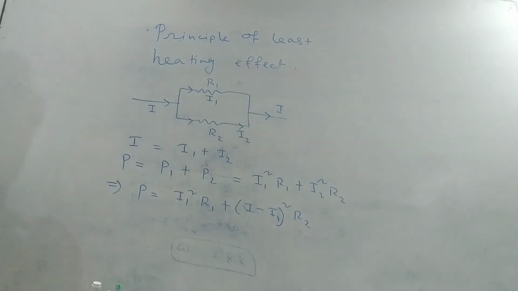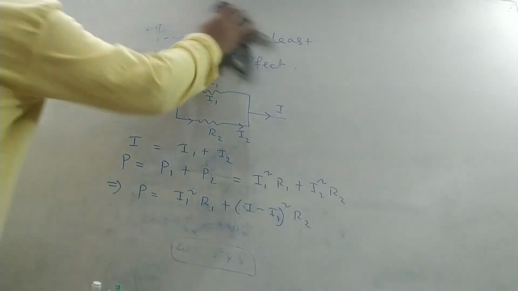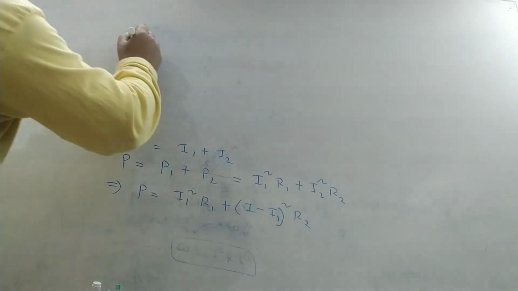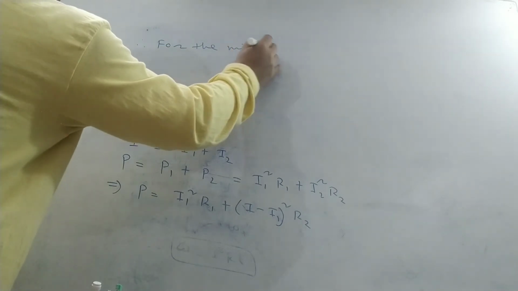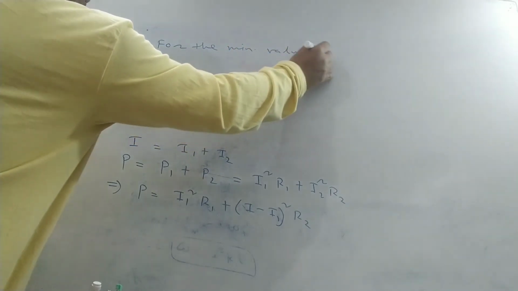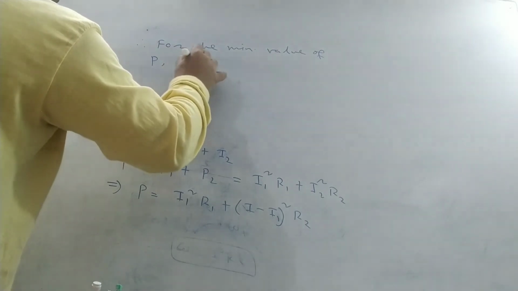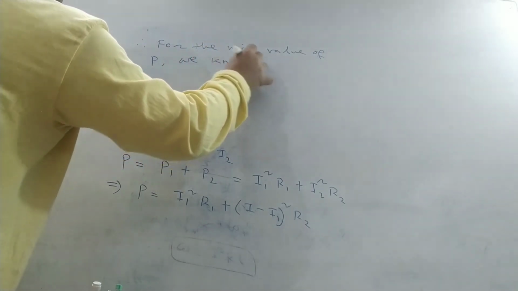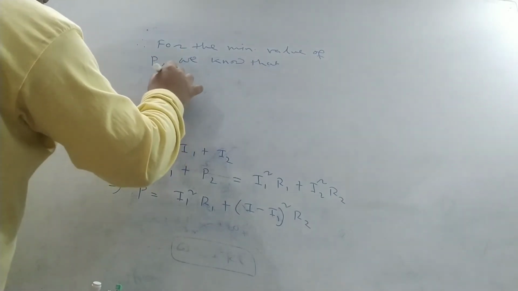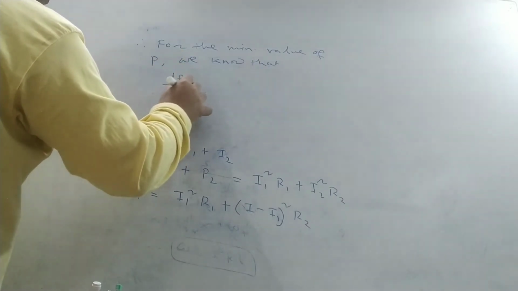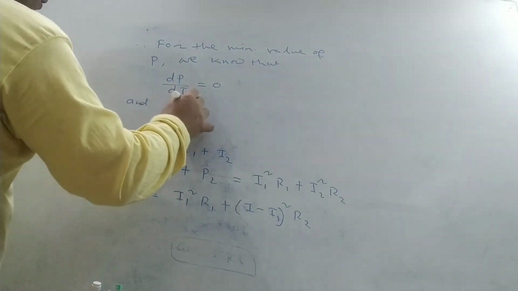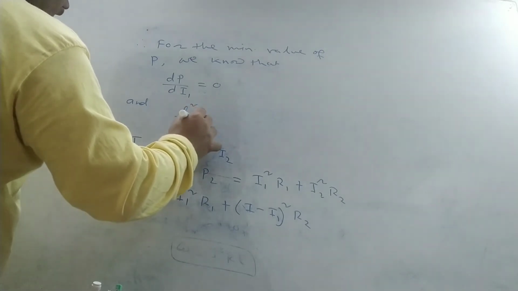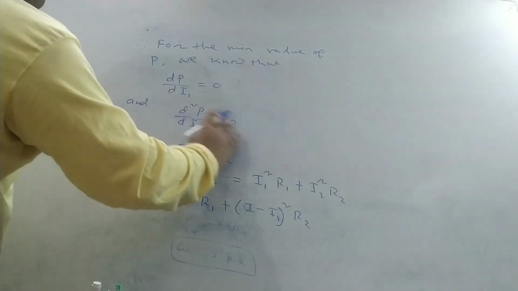For the minimum value of P, we know that the first derivative of P with respect to I1 is equal to 0 and the second derivative of P with respect to I1 is positive.